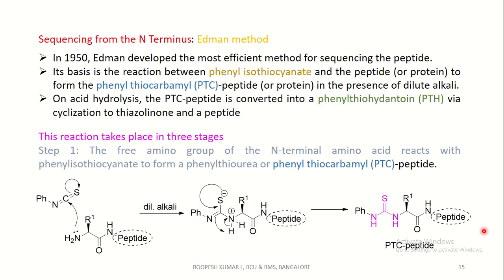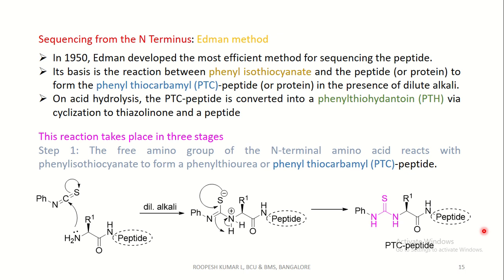Coming to the next important method, the Edman method, also called Edman degradation. In 1950, Edman developed the most efficient method for sequencing peptides. The basis for the reaction is the reaction between phenyl isothiocyanate and the peptide, or sometimes proteins, to form the phenylthiocarbamyl peptide in the presence of a dilute alkali. On acid hydrolysis, the PTC peptide is converted to a phenylthiohydantoin via cyclization to thiazolinone, and a shortened peptide as a byproduct.